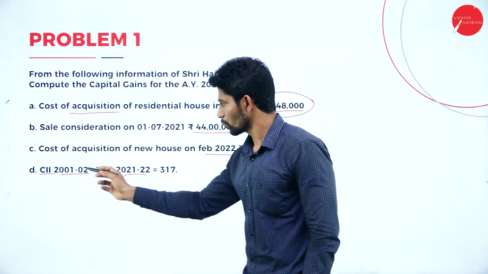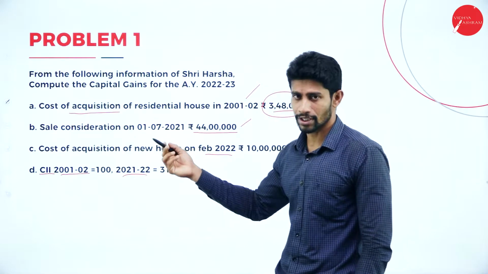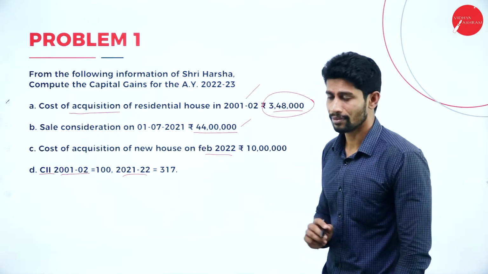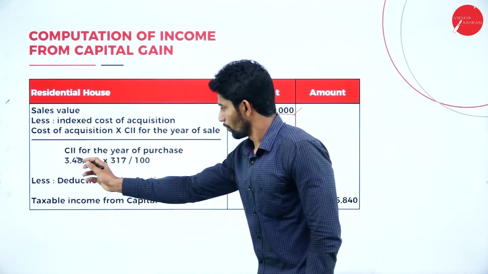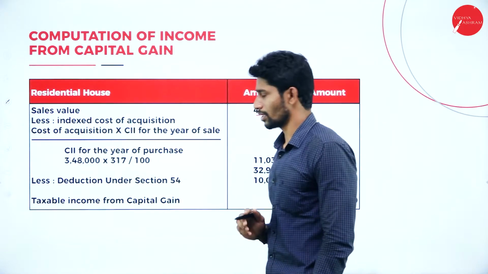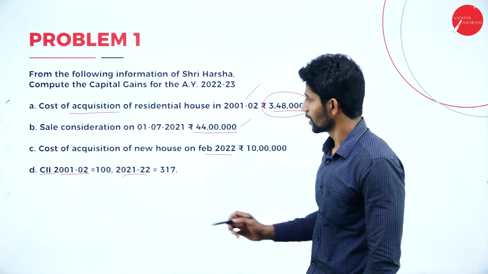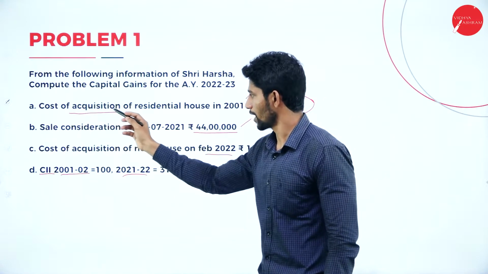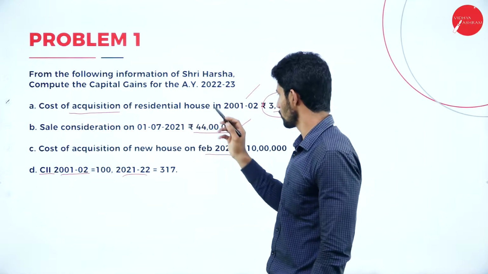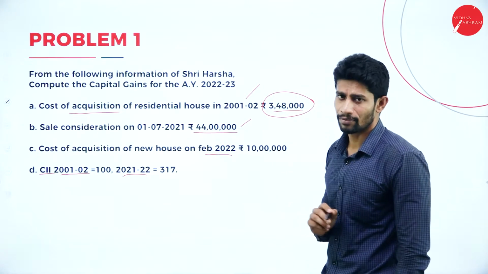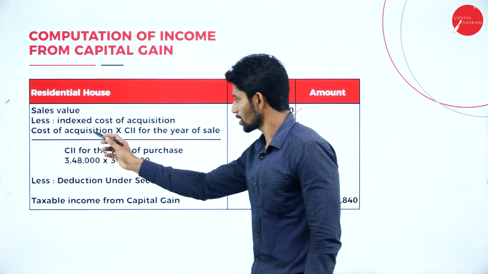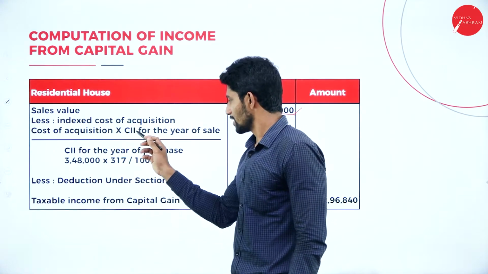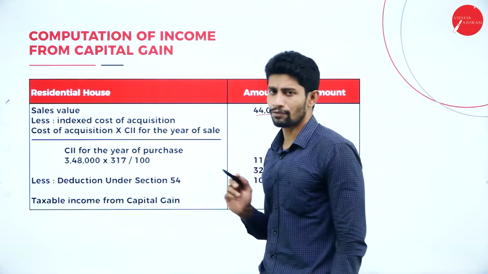So 2001-2002 is the year of purchase of the property, and 2021-22 is the year of sale. What is the cost of acquisition? Here you can see the cost of acquisition of the residential house is rupees 3,48,000. So cost of acquisition 3,48,000 into CII for the year of sale,